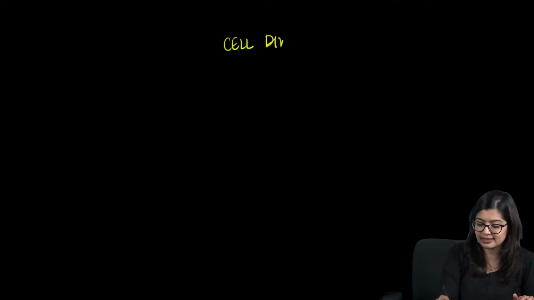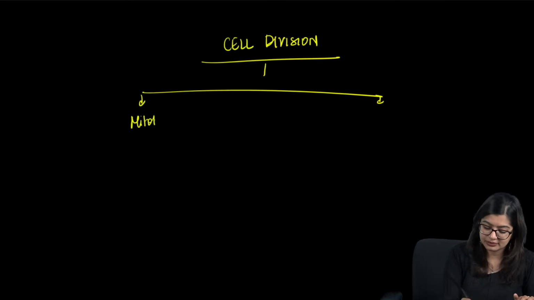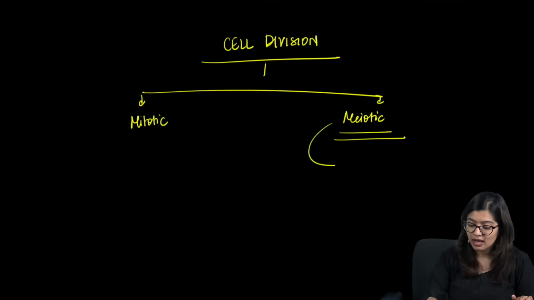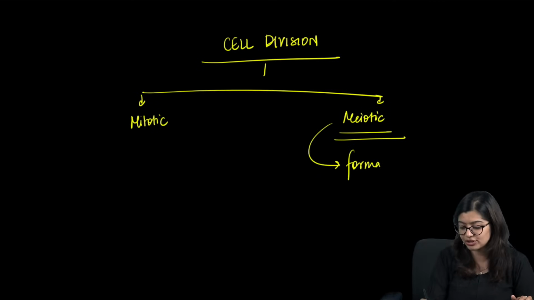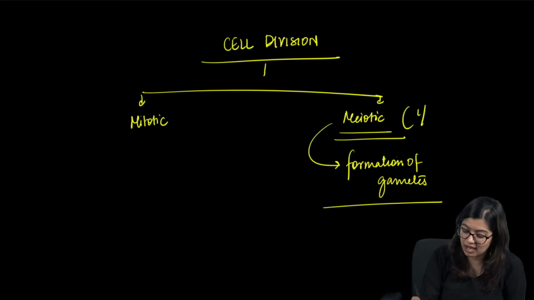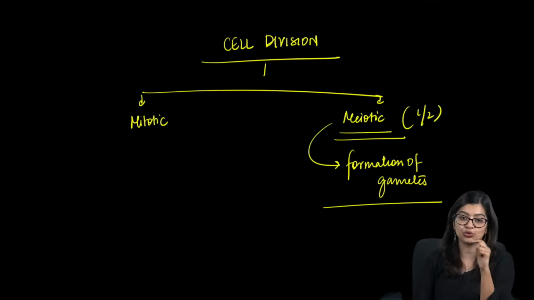Cell division is of two types: mitotic division and meiotic division, or meiosis. Now, where will I see meiotic division? I will see it only during formation of gametes, right? So at the time of formation of gametes I will see meiotic division, where the chromosome number becomes half. The chromosome number will get reduced to half.